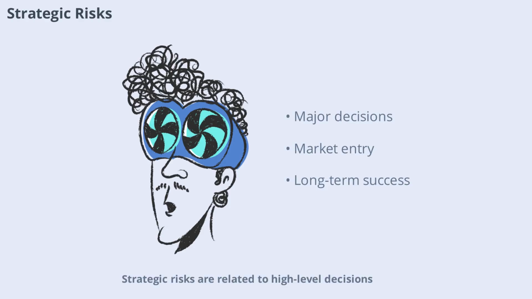Strategic risks are related to high-level decisions that affect the direction of an organization. These might include entering new markets, launching new products, or making major investments. By analyzing and ranking strategic risks, leaders can make more informed choices and position their organizations for long-term success.